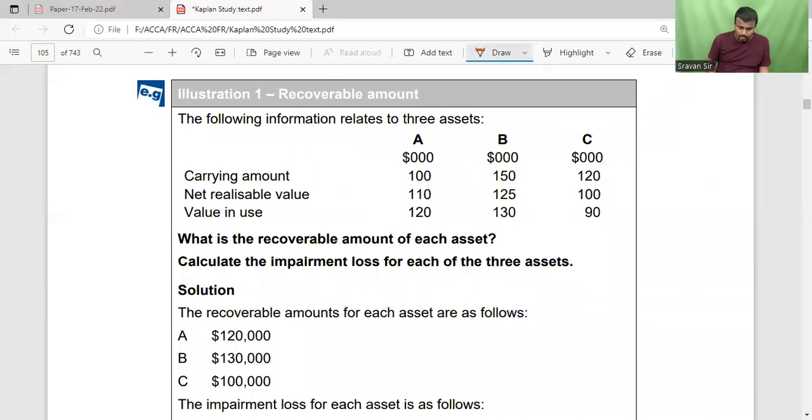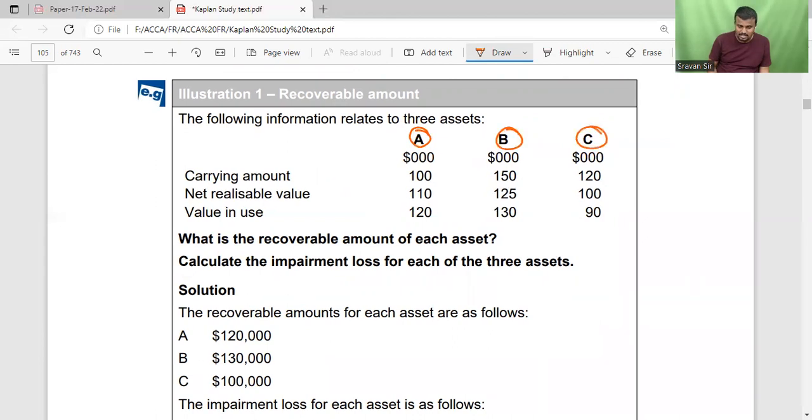So coming to the problem, three assets are there, A, B, C. First coming to A, carrying amount and NRV, value in use. Among the net realizable value and value in use, whichever is higher, 120, that 120 is said to be the recoverable amount.